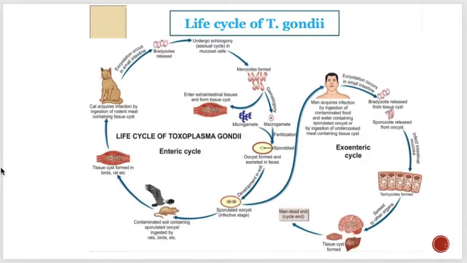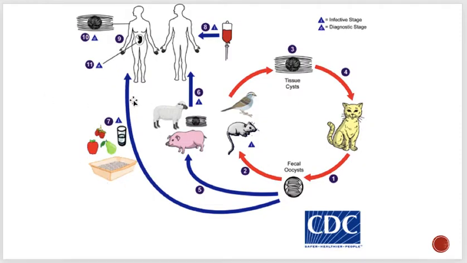So you can see this is the life cycle of Toxoplasma gondii, and this one also represents how it affects humans.